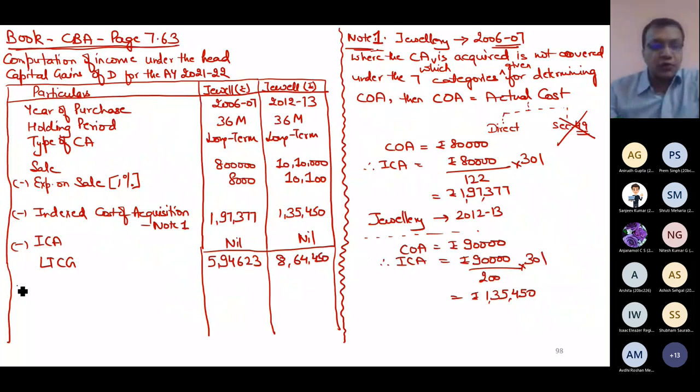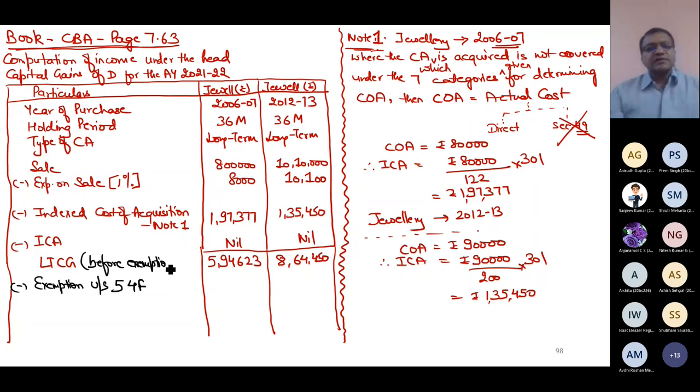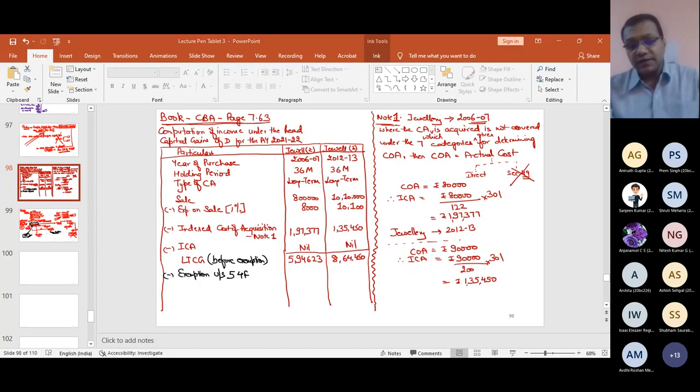So I will now deduct exemption under section 54F. For this LTCG, I will write a word before it. Had there been no exemption, I could have written it as LTCG only, but since some exemption is given, above the figure of exemption, whatever LTCG, it is always better to write these two words in bracket, before exemption. Please raise your hand if you now know that yes, exemption under section 54F will be available.